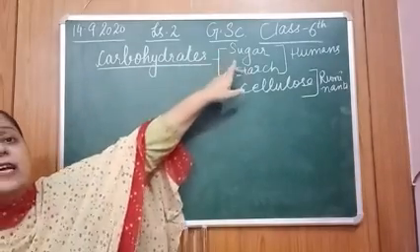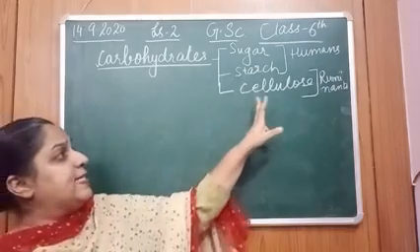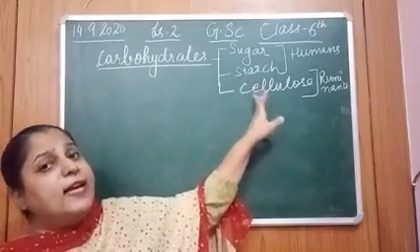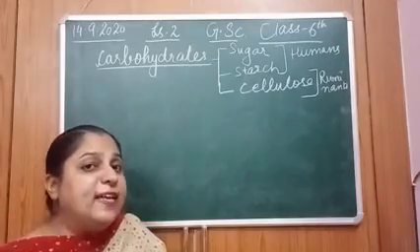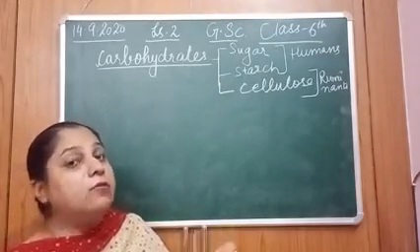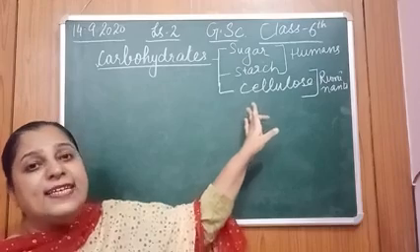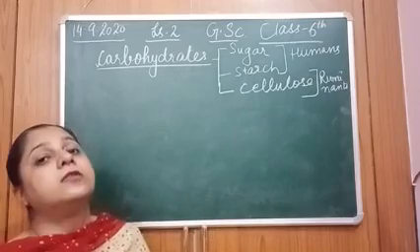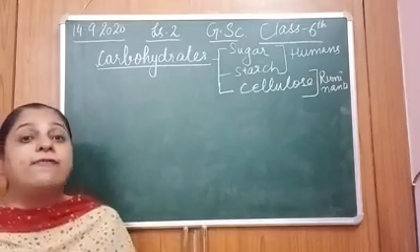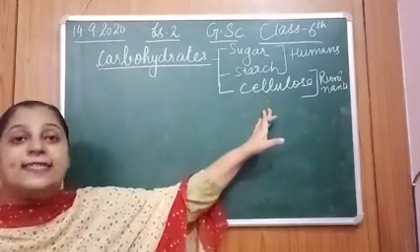Now we are concerned with sugar and starch. Children, if in any case we consume cellulose, it will not be digested by our body. It will get eliminated from the body without getting digested, right? So it is not providing any nutrient to our body even if we consume it, because we don't have the digestive tract to digest this cellulose.